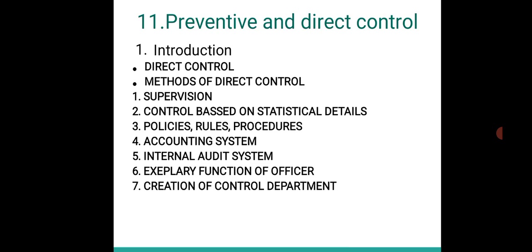It works on the fundamental that prevention is better than cure, that instead of the problems arising and then finding out the solution, beforehand measures are taken up, or maybe different solutions are found out to different problems, so that we can avoid them altogether, and that is what is known as the preventive system, right.